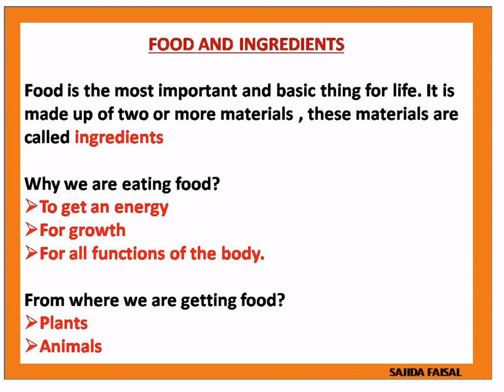Then we know that we are eating food. Variety of food items we are eating daily. Yes, then each food item is made up of two or more materials. These materials are called ingredients. What is that? What is ingredients? The food item is made up of two or more materials. These materials we can call ingredients.